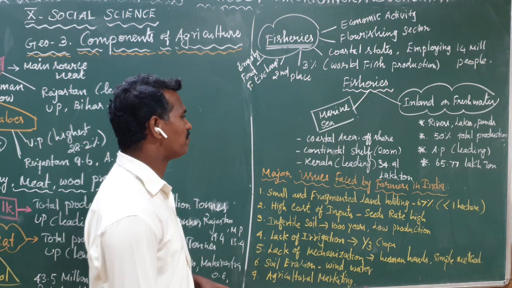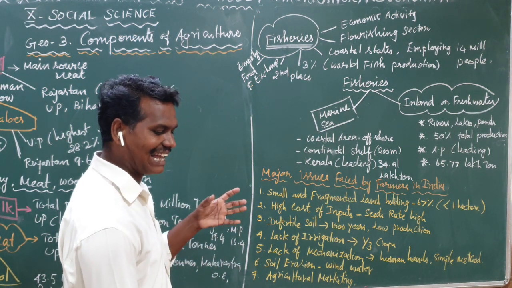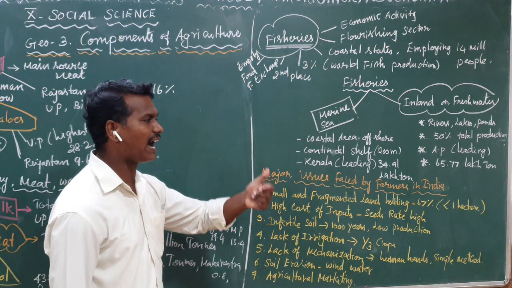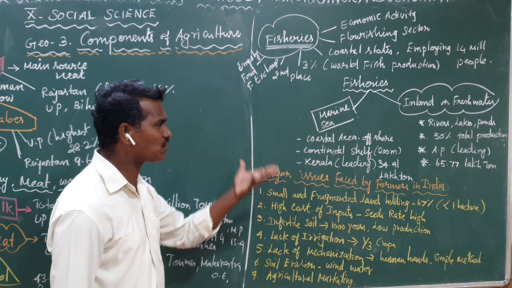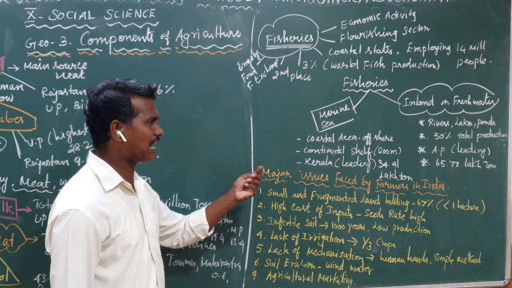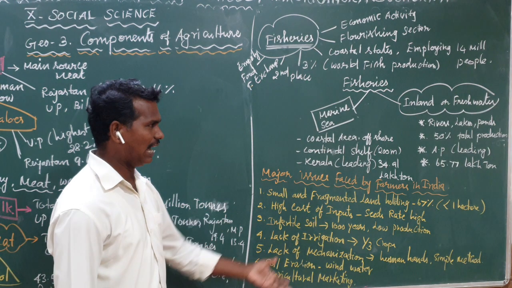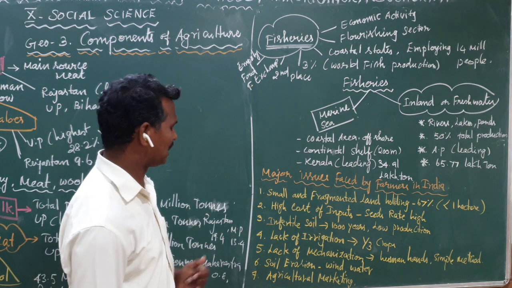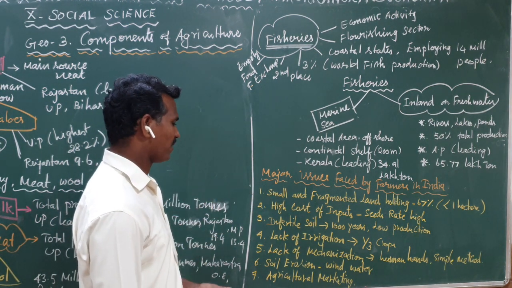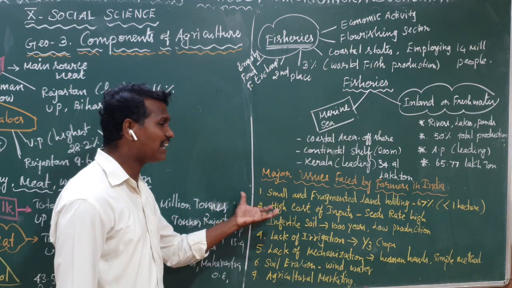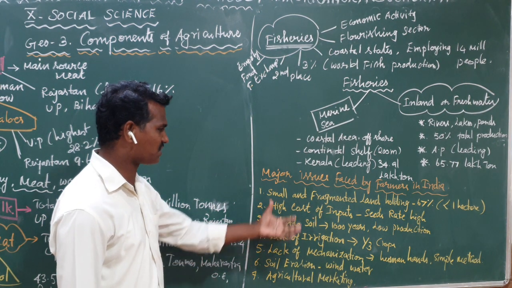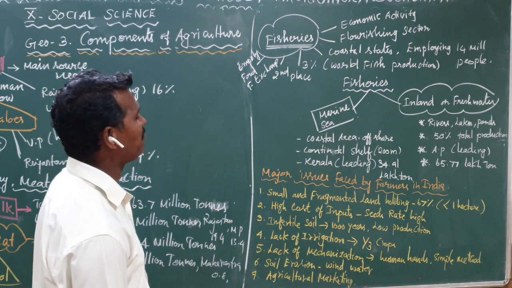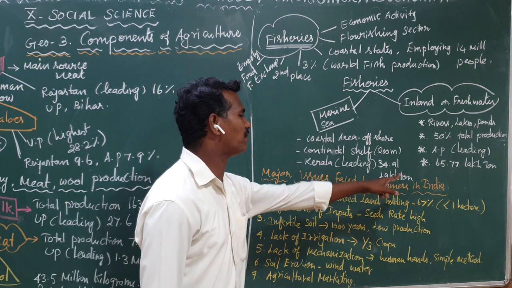The final problem of the farmers in India, scarcity of capital. If you want to cultivate any crops in our country, we need high capital. But most of the Indian farmers are very poor. They could not invest any capital in our agriculture field. We need more capital. Only if capital is available can we improve our agriculture. But most of the farmers in India are in a very low condition. Okay, so student, these are the major issues faced by farmers in India.